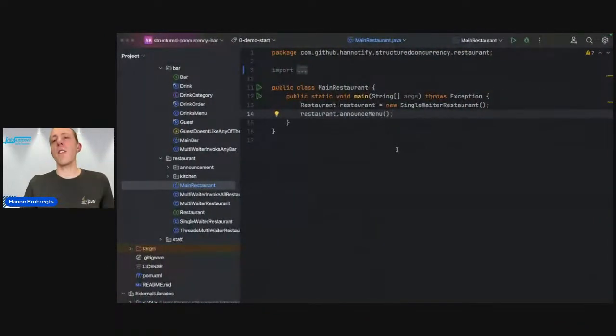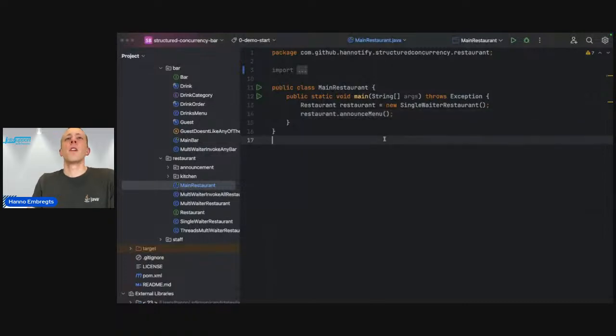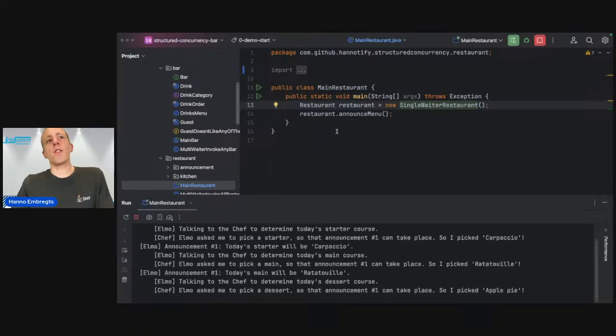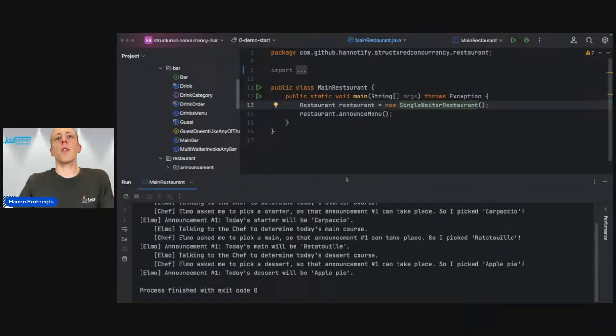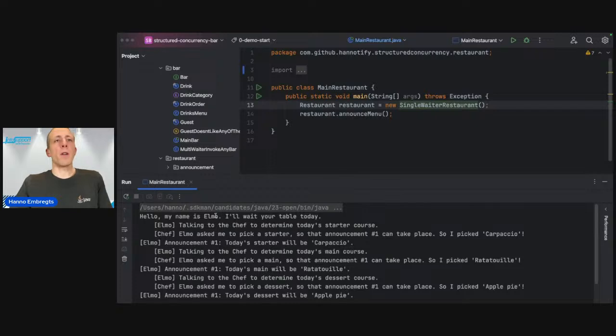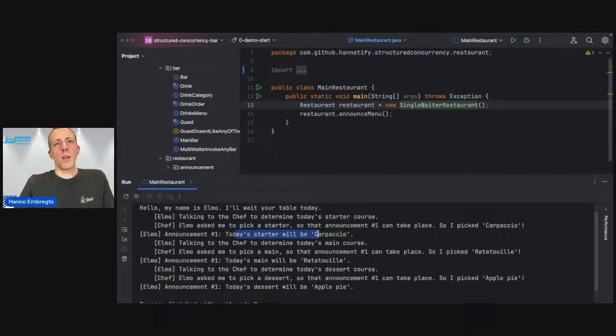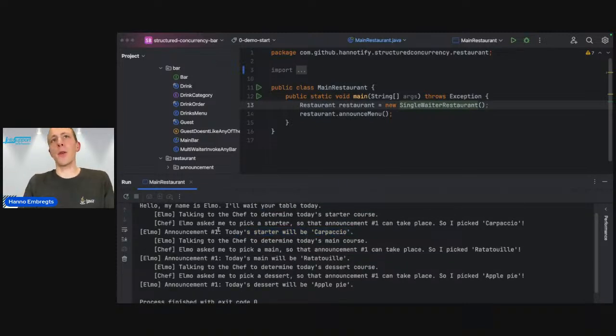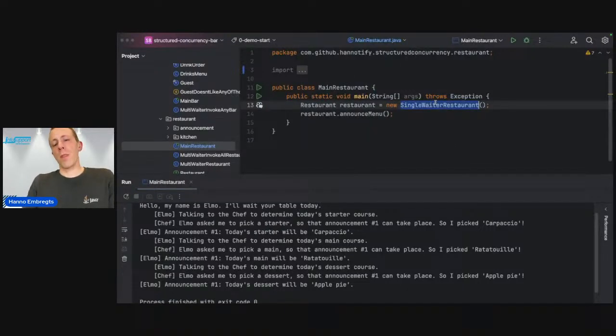So here I've got the exact same code in my IDE, right? And right now my main class is just using the single waiter restaurant. If we run this just to see how it works, then the waiter will always introduce him or herself and talk to the chef to determine the starter course. The chef will then tell the waiter the starter course will be one of a few. In this case, it's carpaccio. And then Elmo will announce the starter course. And he will do the same thing for the main and for the dessert. And of course, the announcement ID is always 1 because we're using a single thread here, right?